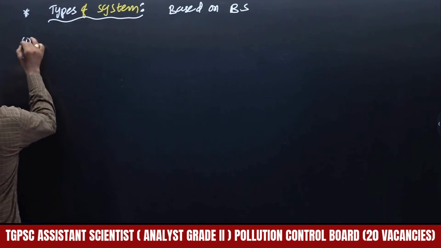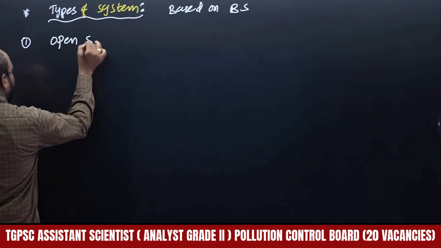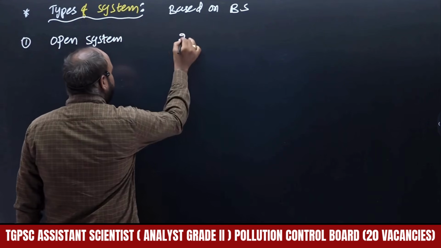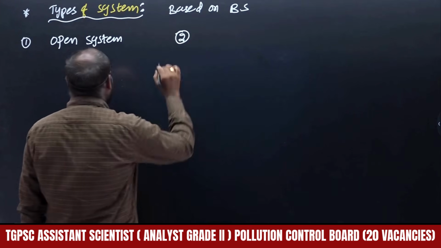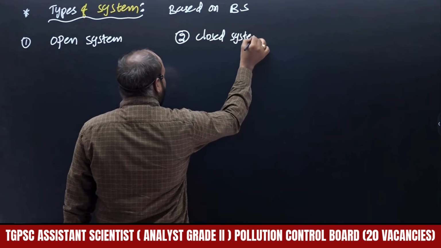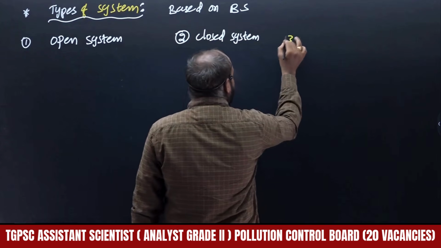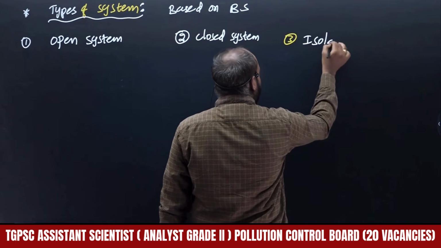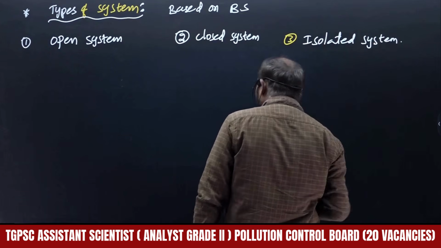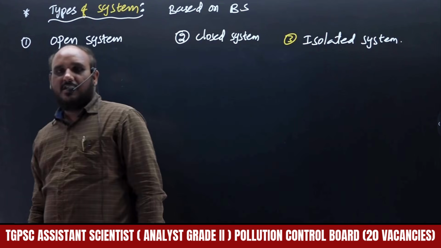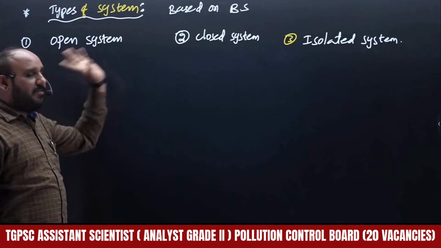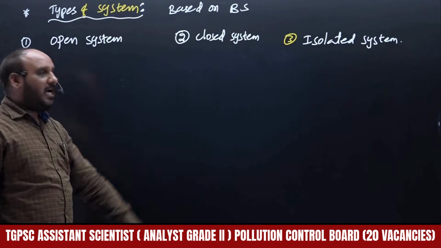The first system will be the open system. The second one will be the closed system. Then the third one will be the isolated system. Three kinds of systems are there, based on the boundary surfaces: open system, closed system, isolated system.